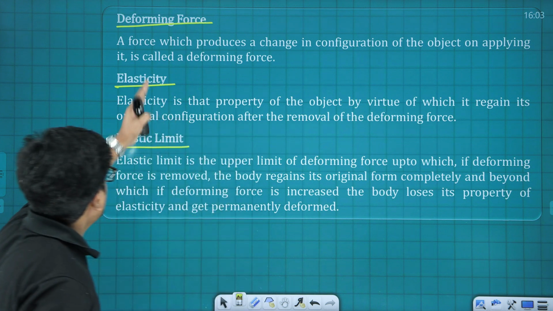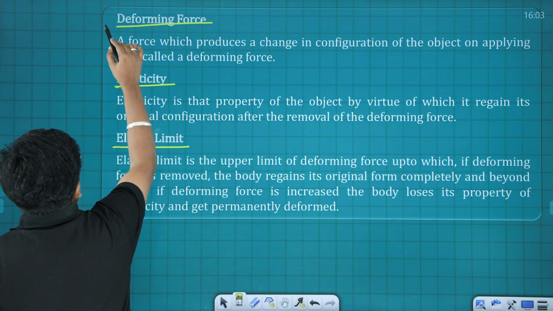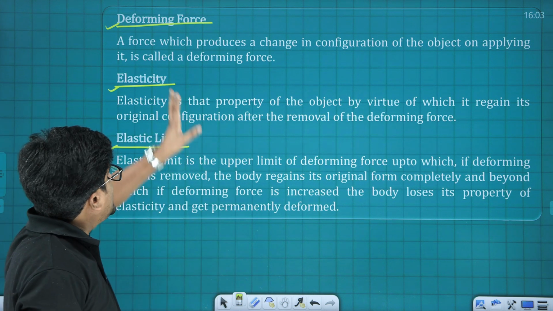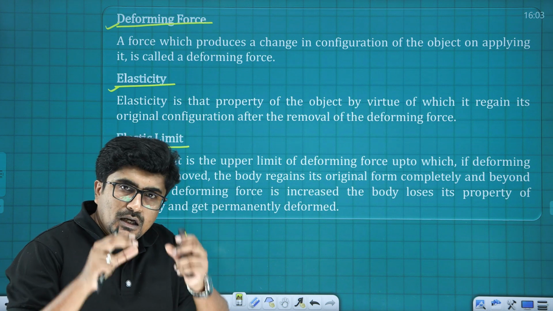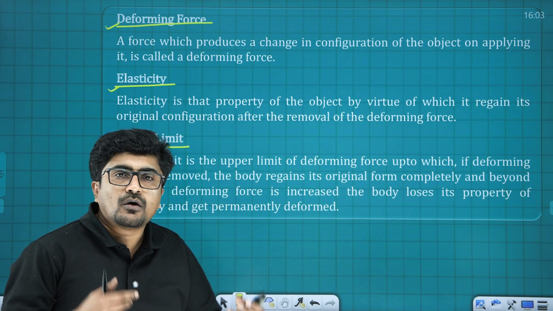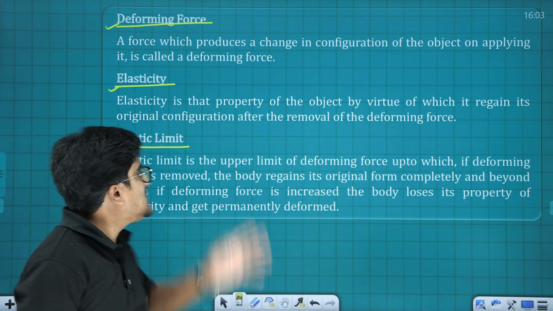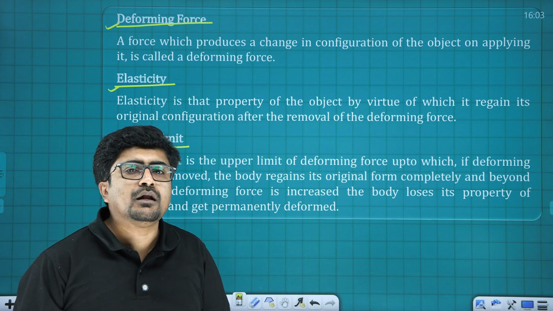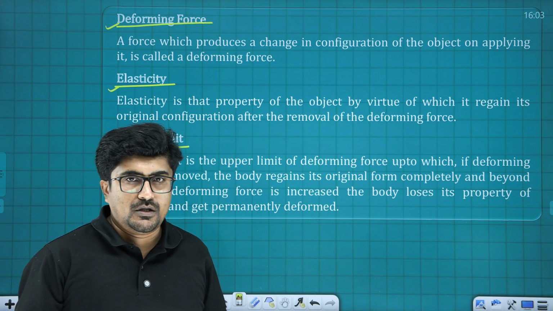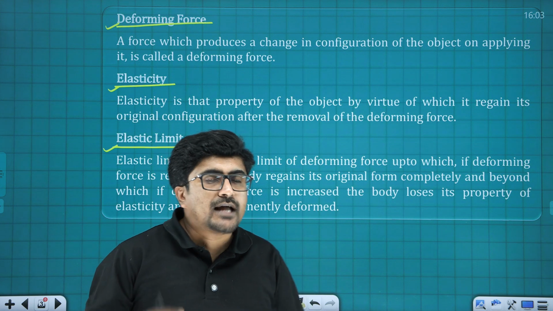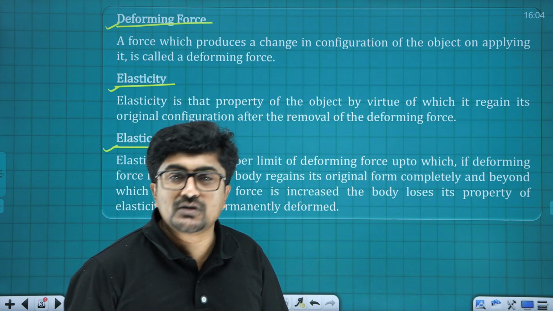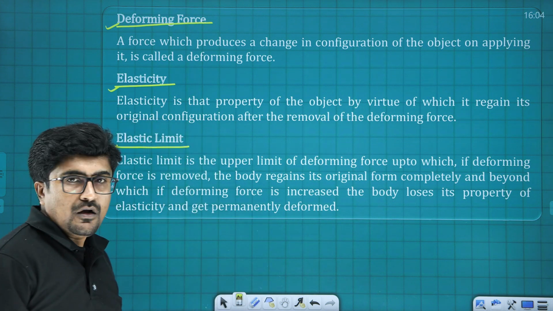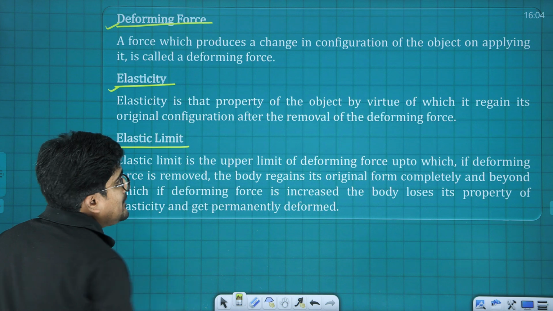All right, so as I told in the beginning, we have deforming force, elasticity and elastic limit. Deforming force is any force applied onto a body which can cause a change in the shape of the object. And elasticity is the property of a material: once the deforming force is removed, that material can come back to its original size and shape. The name of that property is known as what? Elasticity. All right, and next is elastic limit.